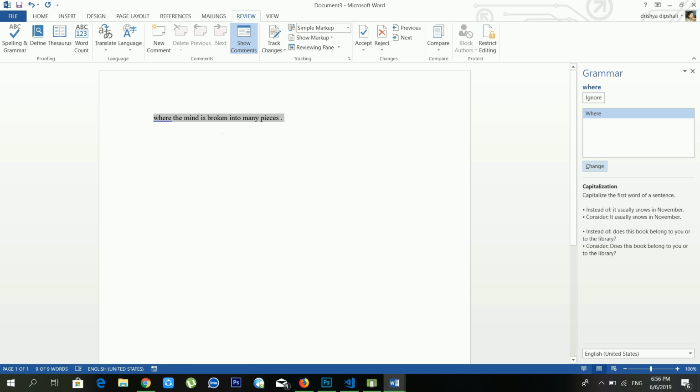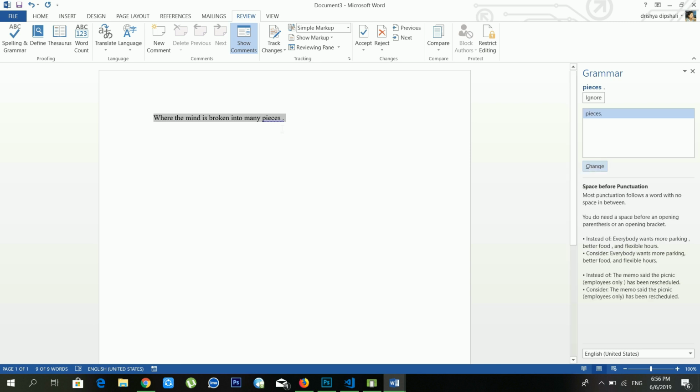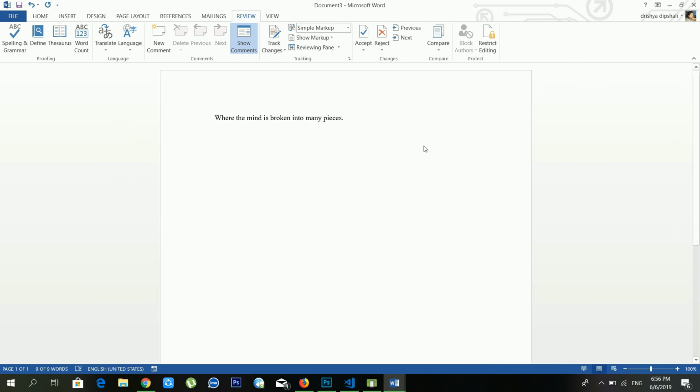See, now you can see there is also a spelling mistake, sorry, it means a grammar mistake. So for this I need to change this one. Now see, the PC is also a mistake because the full stop should not be like this, and I need to change this one. Now it's perfect for me. So you can check spelling and grammar using the spelling and grammar option, or directly you can press F7 also. It is the shortcut key for spelling and grammar.